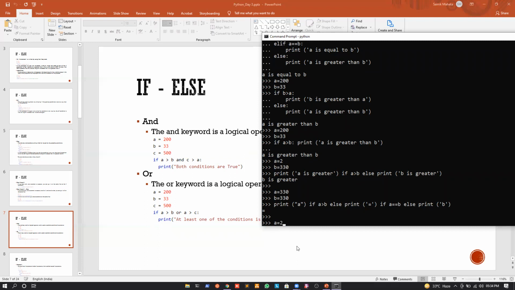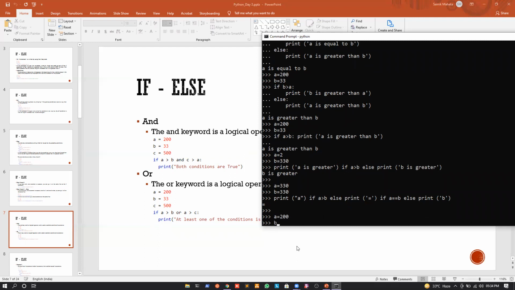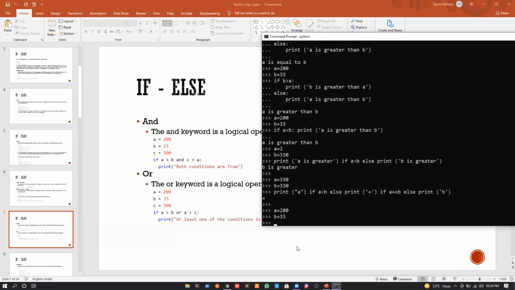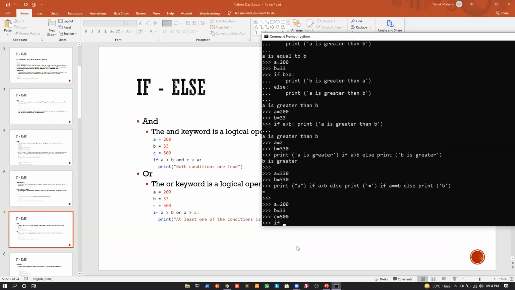Okay, so let us quickly see two examples. So if A is equal to 200 and B is equal to 33 and C is equal to, for example, 500, and if I write if A is greater than B, so obviously it is satisfied, and I want that C should also be greater than A. So if I want that both the conditions are satisfied, then only I will go inside the scope. In that scenario, I will use what?